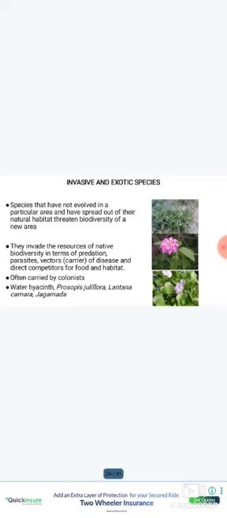They invade the resources of native biodiversity through predation, parasites, vectors of disease, and direct competition for food and habitat, often carried by colonizers. Water hyacinth, Prosopis juliflora, Lantana camara, Parthenium, etc.